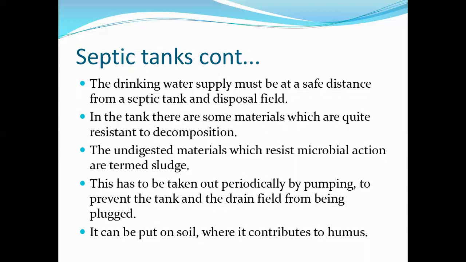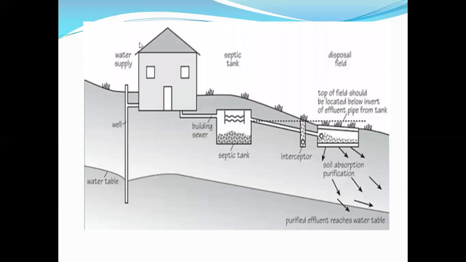It can be put on soil where it contributes to humus. Humus is an organic compound which helps in increasing the fertility of the soil. So this sludge whatever we are removing from the septic tanks can be added to soil, which can further form humus.